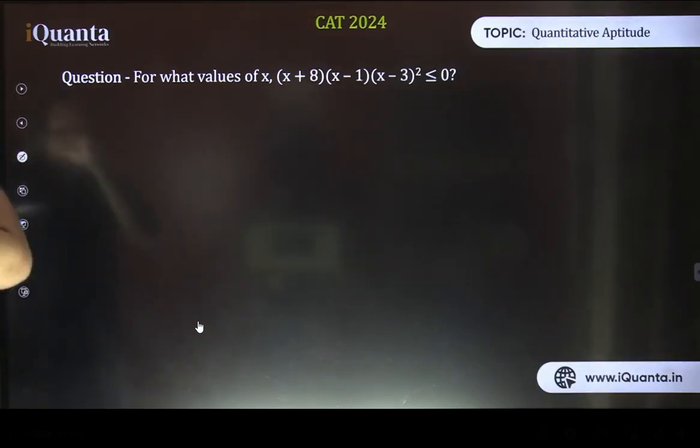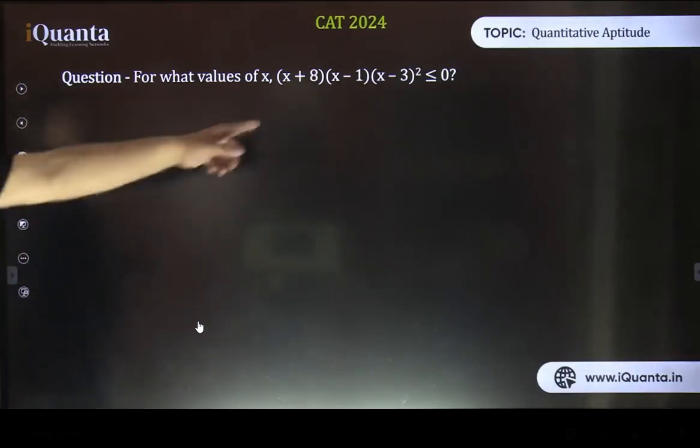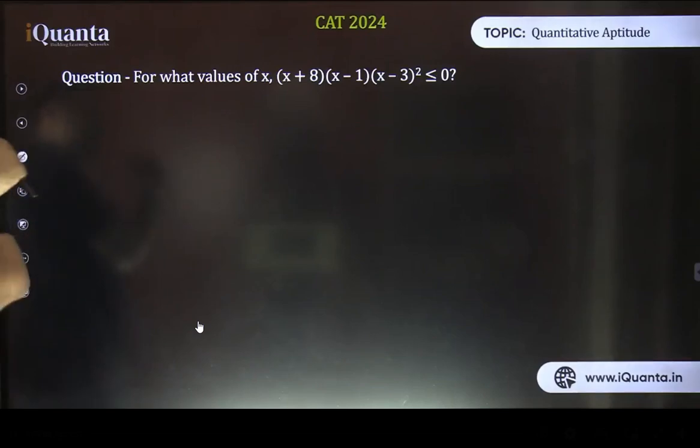Okay, here's one slightly tricky part. Can you answer this? x plus 8, x minus 1, x minus 3 whole squared is less than or equal to 0.